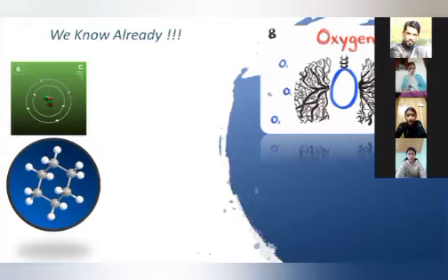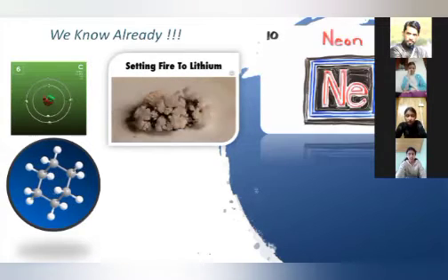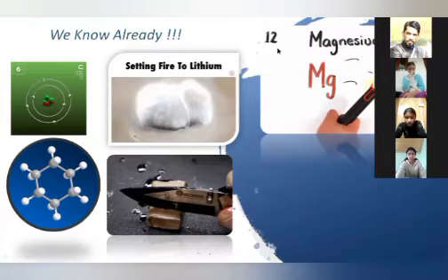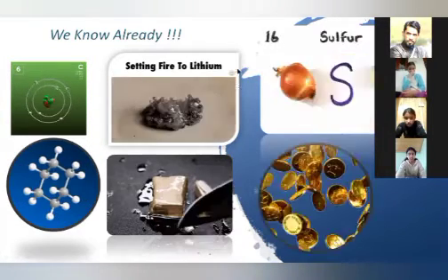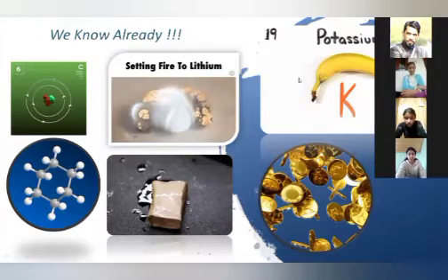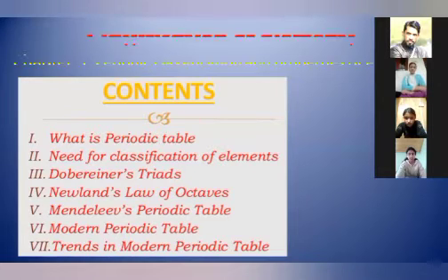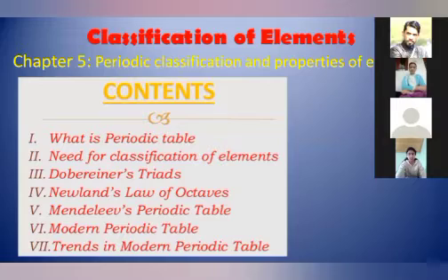Okay, this is carbon, oxygen, lithium, then sodium, which can be cut easily with a knife, then gold, and many more. There are more than 100 elements present in our day-to-day life, and it is very important to classify those 100 elements. Already you have studied in 10th class, chapter number 5, the classification of elements. It is the same in this class also, chapter 3, periodic classification and properties of elements.